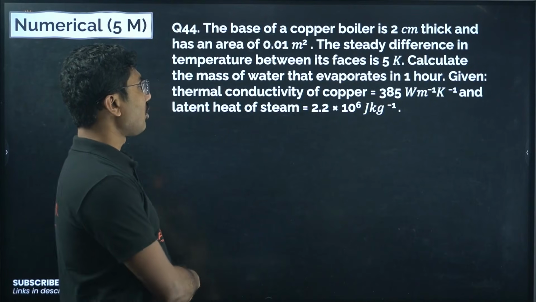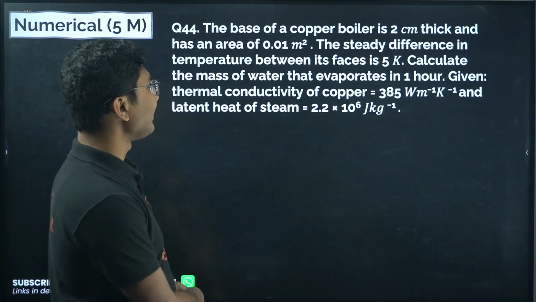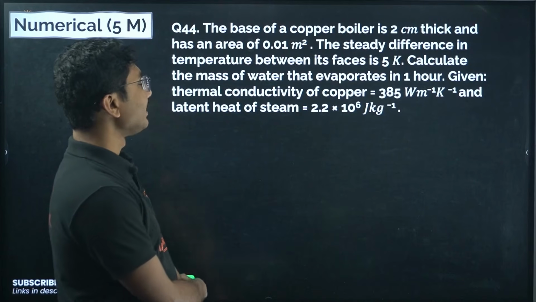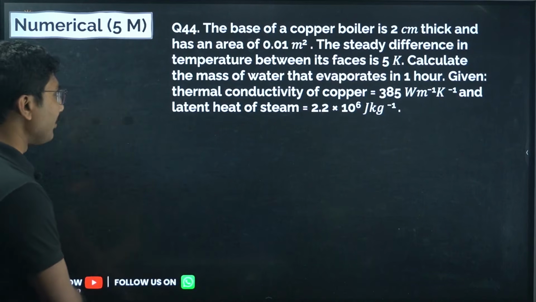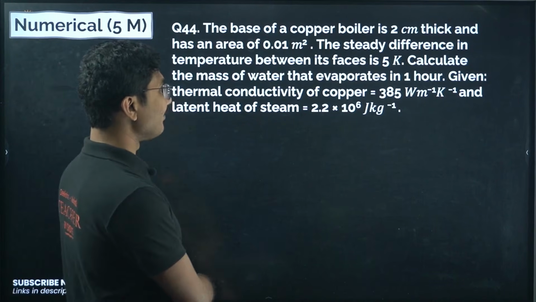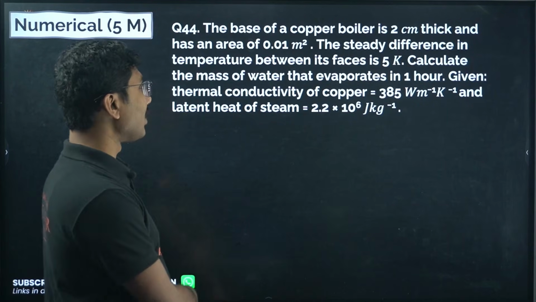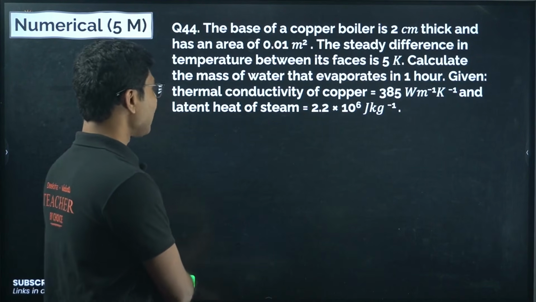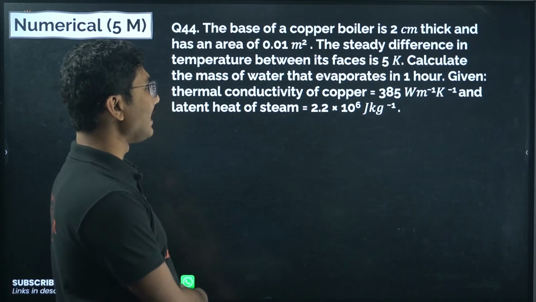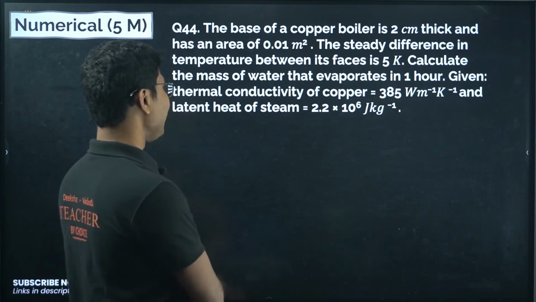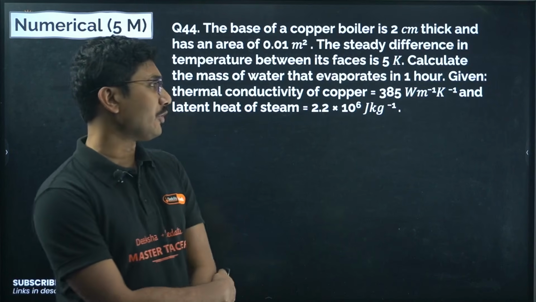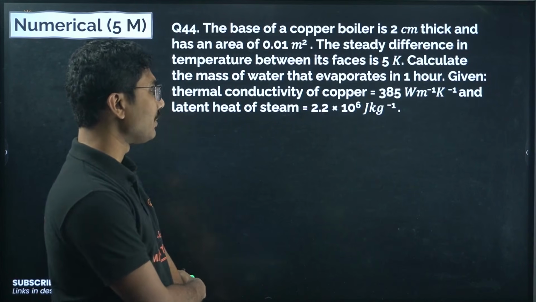Next, the base of a copper boiler is 2 cm thick and has an area of 0.01 meter square. The steady difference in temperature between its faces is 5 Kelvin. Calculate the mass of water that evaporates in 1 hour given the thermal conductivity of copper is 385 watt per meter per Kelvin and latent heat of steam is 2.2 into 10 to the power of 6 joules per kg.